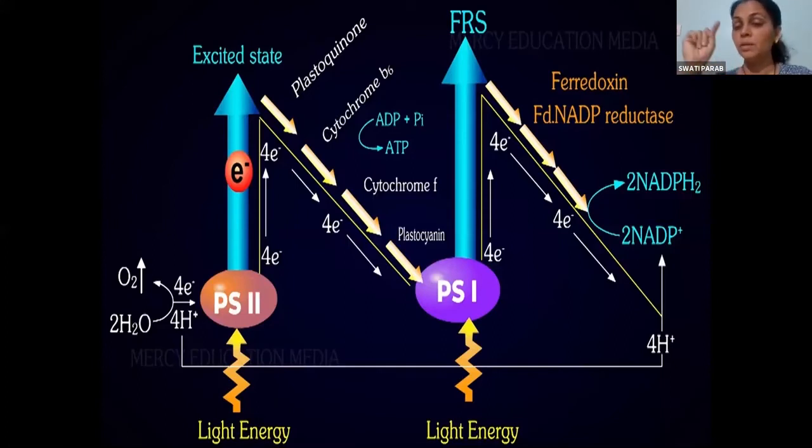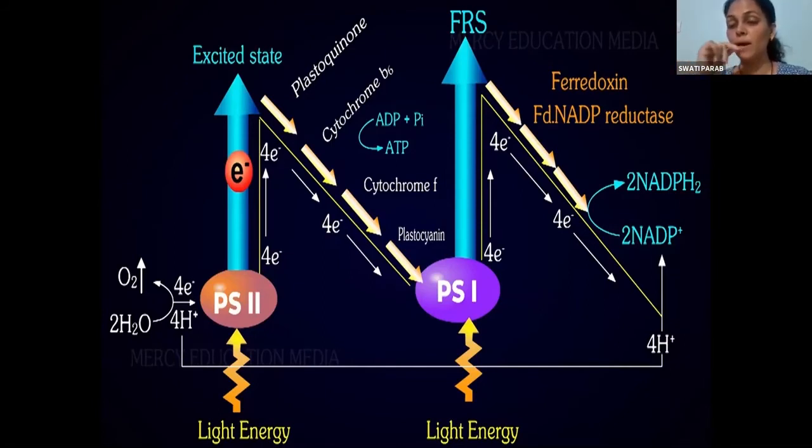See what happens. The reduced NADP क्या है? What is reduced NADP? NADP reduce होके क्या बनता है? NADPH. Yes. So the reduced NADP, ब्रैकेट में लिखो NADPH, reduced NADP, in bracket write NADPH is utilized for what?